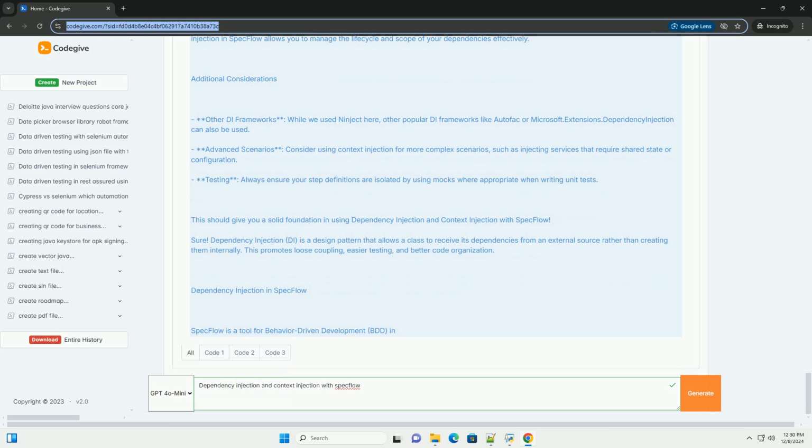[BeforeTestRun] public static void BeforeTestRun() { var kernel = new StandardKernel(new NinjectBindings()); ScenarioContext.Current.Set(kernel); }.